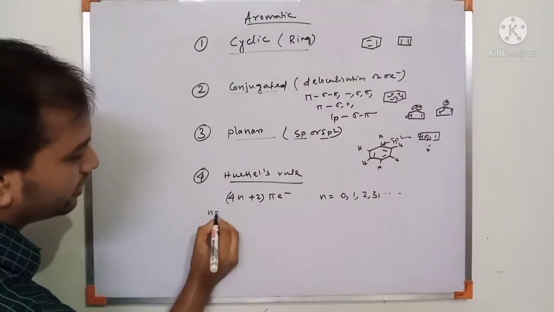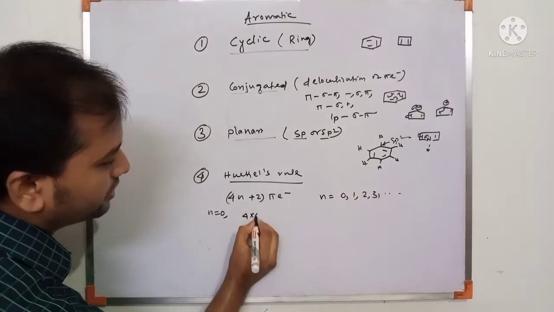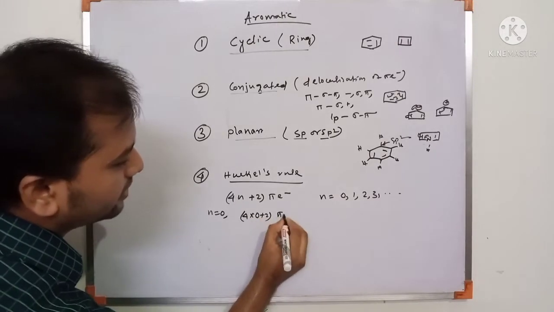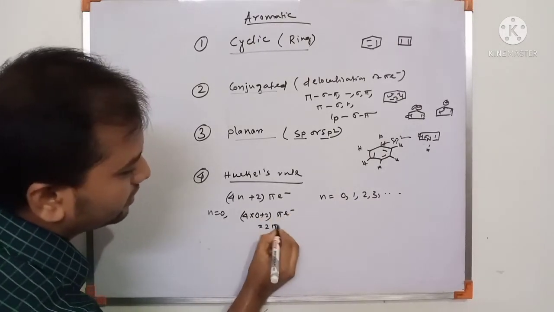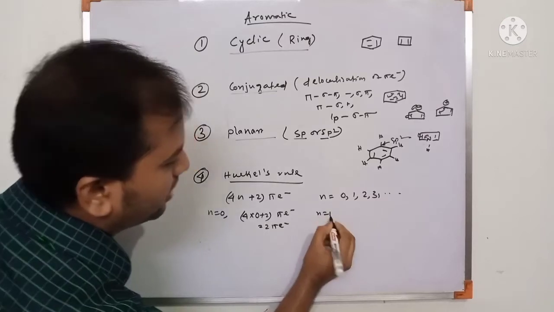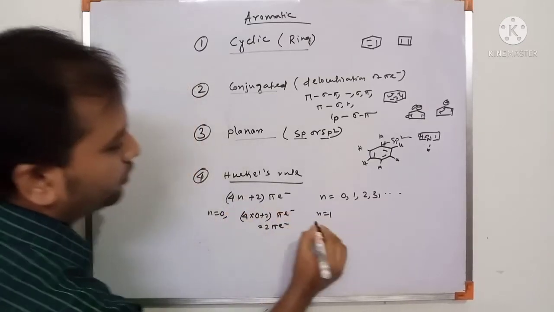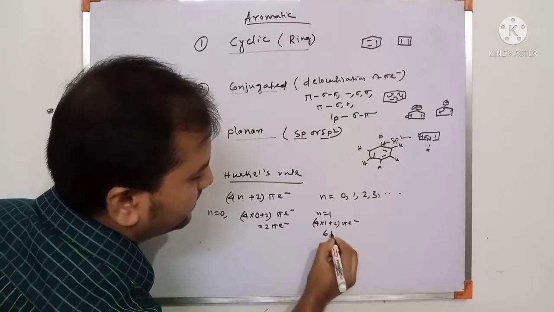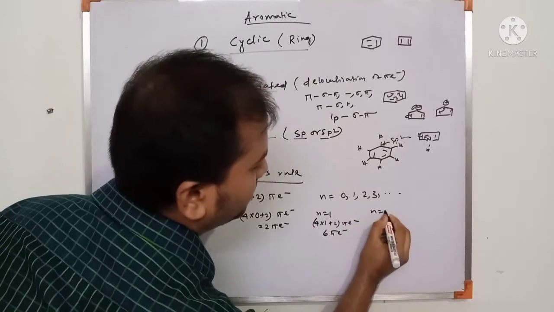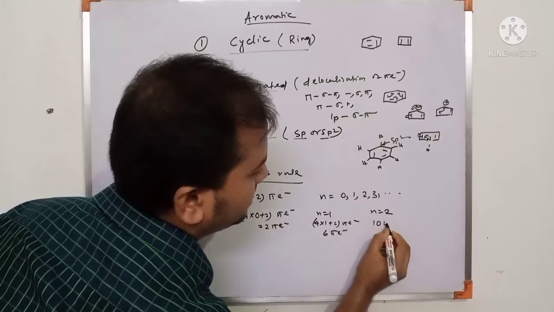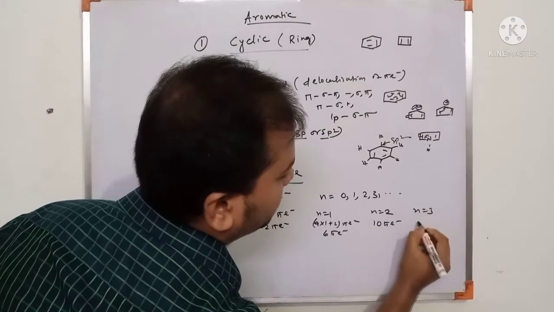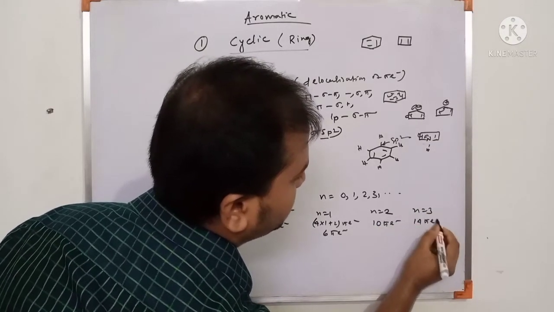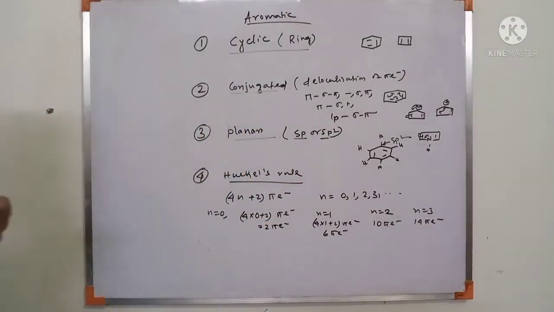In case of n equal to 0, this is 4 into 0 plus 2, a 2 pi electron system. For n equal to 1, 4 into 1 plus 2, this is a 6 pi electron system. N equal to 2, this is a 10 pi electron system. N equal to 3, this is a 14 pi electron system, and so on.